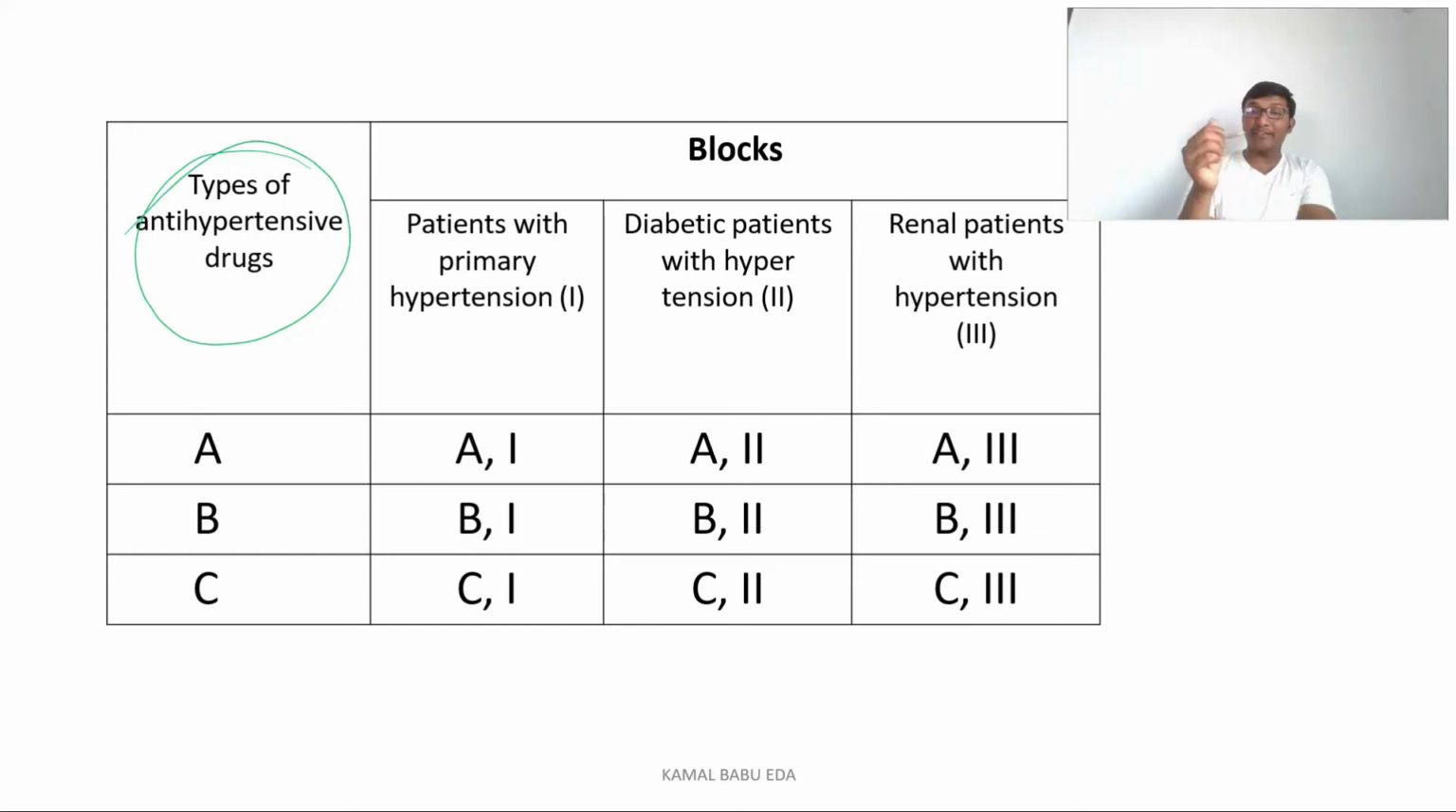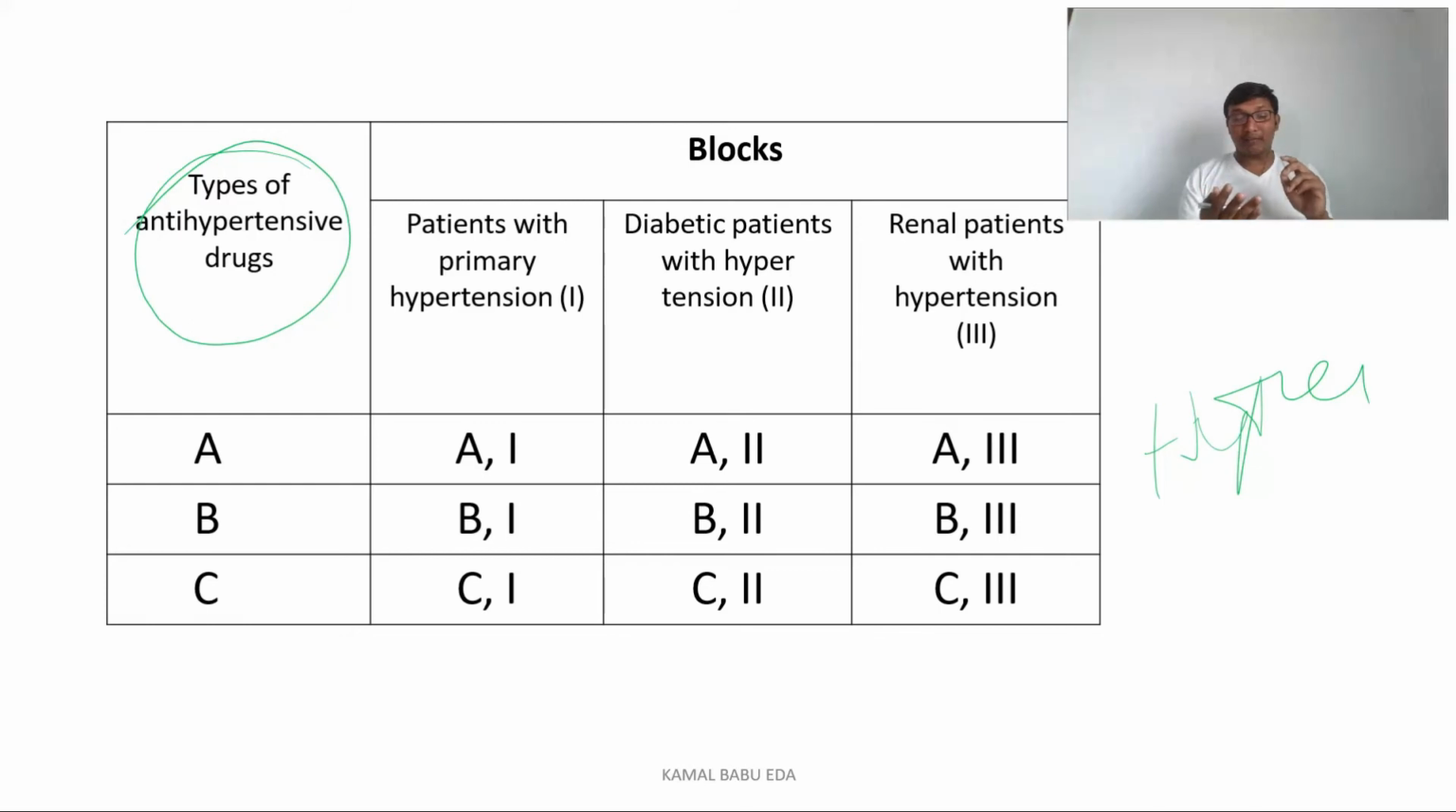So here we have different types of patients. All the patients who are hypertensive do not have the same type of hypertension. Some patients may have primary hypertension, some patients may have hypertension which is associated with diabetes, and some patients may have hypertension which is associated with a renal problem. So you want to study the desired effect of drugs here. So what type of drugs do you have? We have three types of drugs. We have type A, type B, and type C.